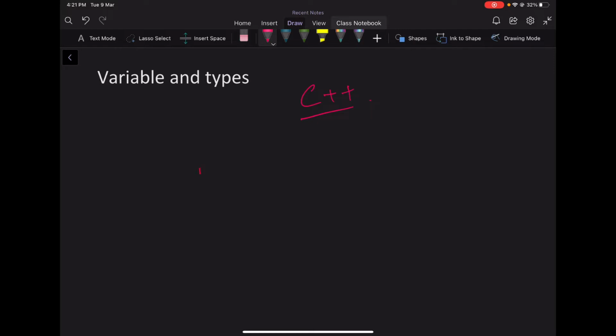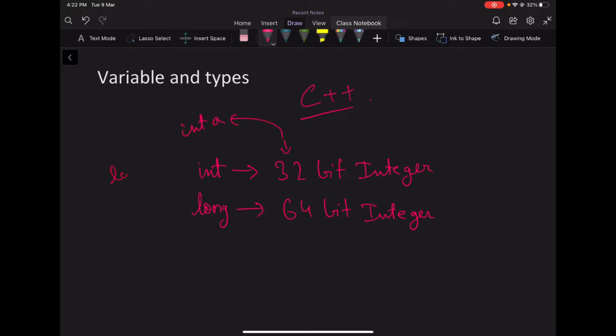First of all, we have int that stores a 32-bit integer. Integer means an integral value. And then we have long. Long stores a 64-bit integer. What I mean by 32-bit and 64-bit is that if we are making int a, then 32-bit storage is allotted for this int, and if we are using long a, then 64-bit storage is allotted to this a. That being said, there's one thing to note here.